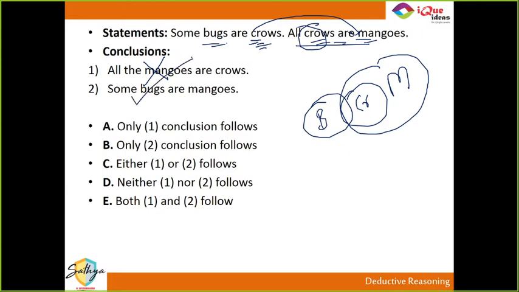So yeah, I hope you get this. This is why I'm not making other diagrams to check whether it is always true. Because logically speaking, even without a diagram, I can conclude the second one. So I can be pretty confident that if some bugs are crows and all crows are mangoes, then some bugs are mangoes is definitely true. And hence only the second conclusion will follow. Guys, did everybody get this? Some of you have marked the first one.